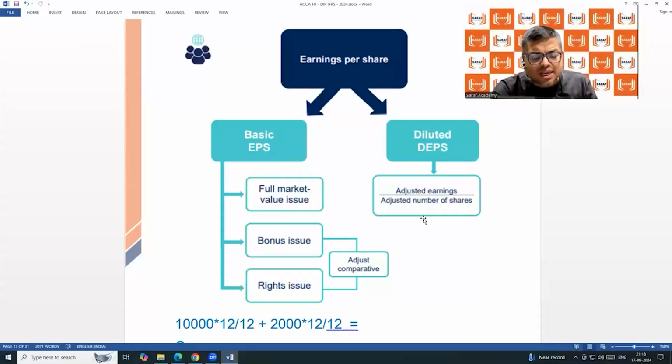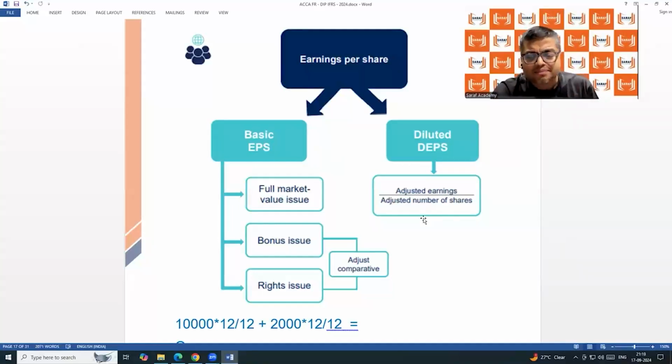For 10,000 shares, the weight is based on time, 12 by 12. But for 4,000 shares, the weight is 8 by 12. So 10,000 into 12 by 12 is 10,000. 4,000 into 8 by 12, 8 by 12 means 2 by 3, so 4,000 into 2 by 3. How much will that be?